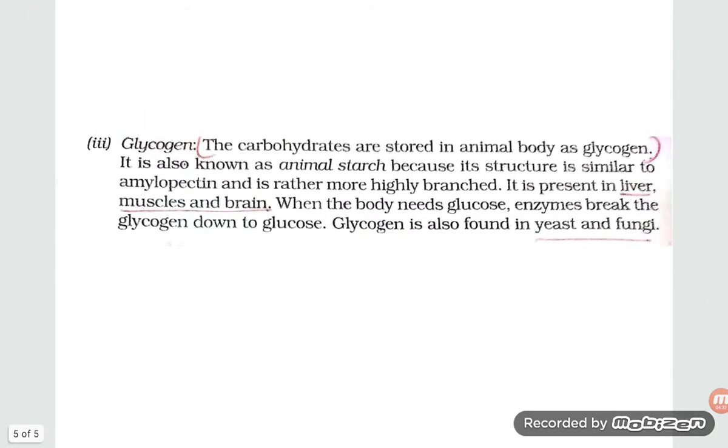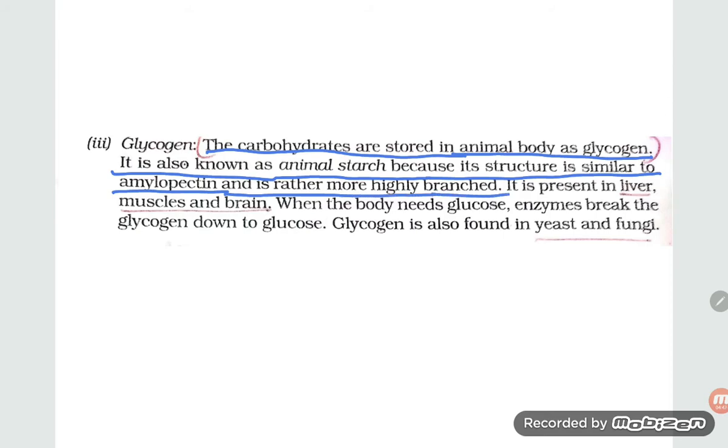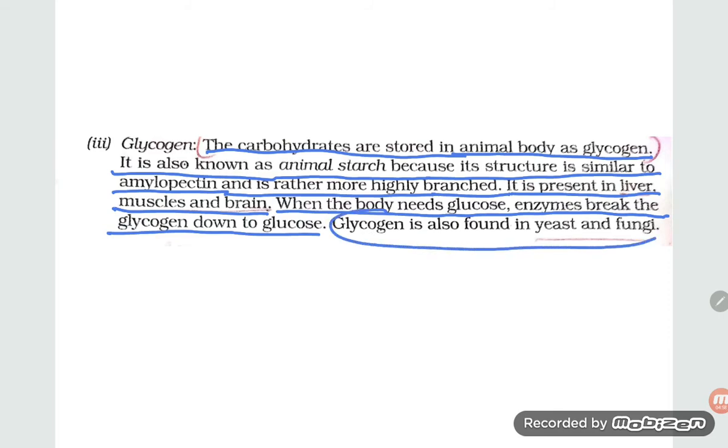Next one, students, is glycogen. Carbohydrates are stored in the animal body as glycogen. It is also known as animal starch because its structure is similar to amylopectin and is rather more highly branched. It is present in the liver, muscles, and brain. When the body needs glucose, enzymes break the glycogen down to glucose. Glycogen is also found in yeast and fungi.